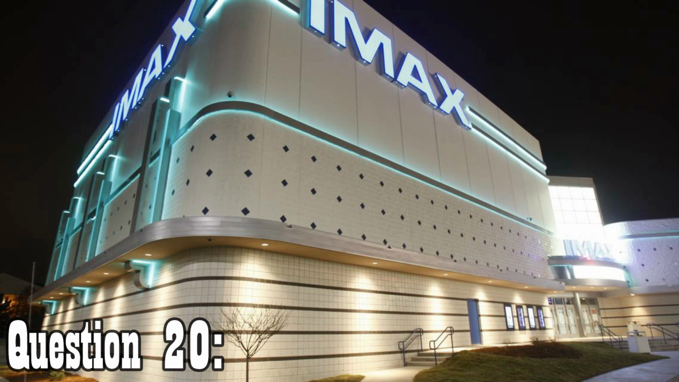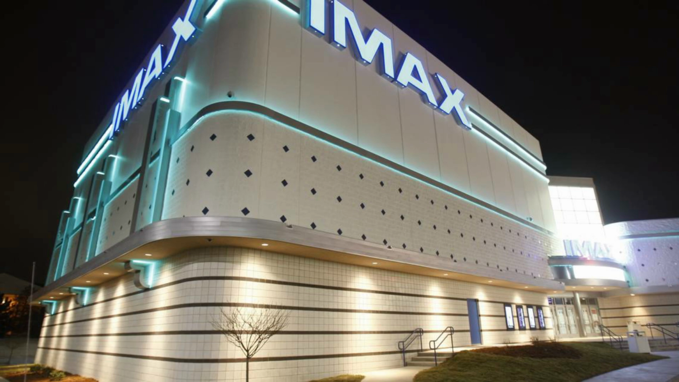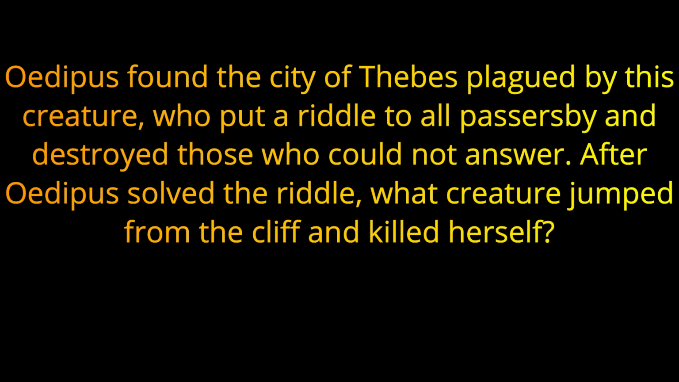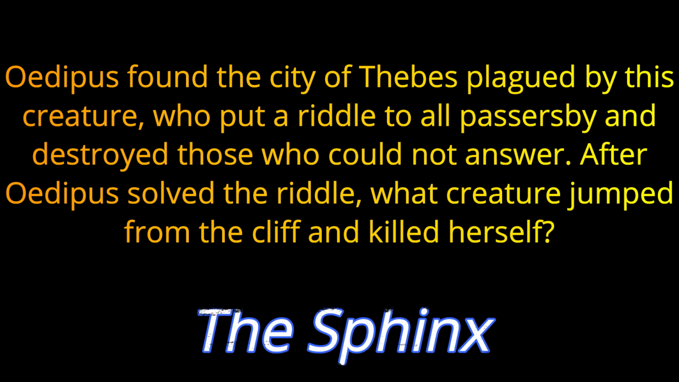And question 20. Oedipus found the city of Thebes plagued by this creature, who put a riddle to all passersby and destroyed those who could not answer. After Oedipus solved the riddle, what creature jumped from the cliff and killed herself? The answer is the Sphinx.